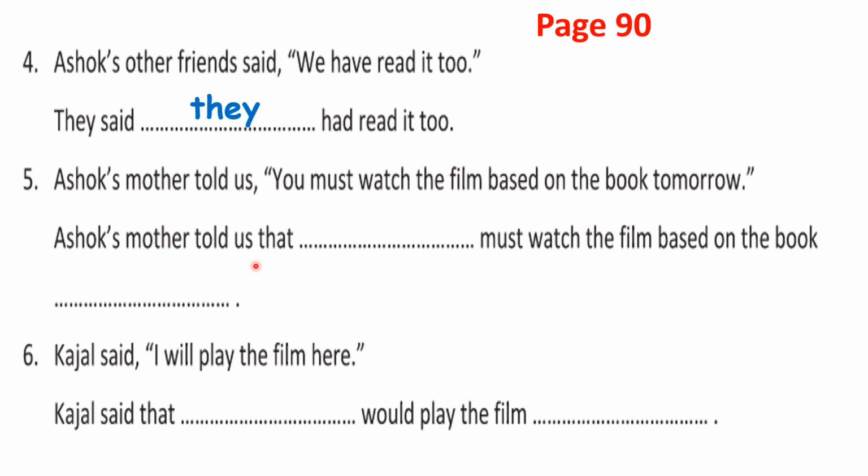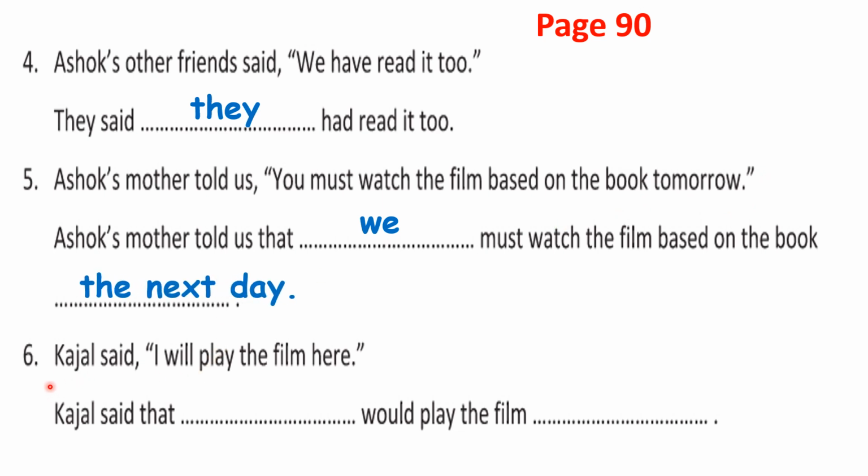Ashok's mother told us that dash must watch the film based on the book dash. So what is missing here? You. Instead of you, it should be changed into we. We must watch the film based on the book. Tomorrow is changed as the next day.